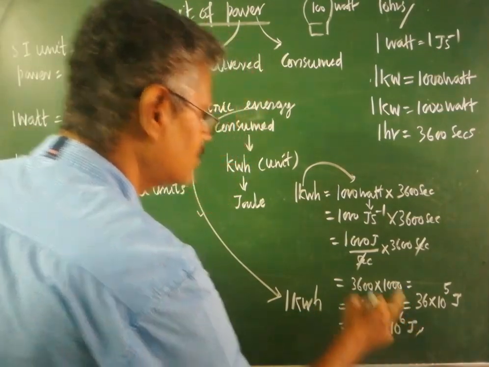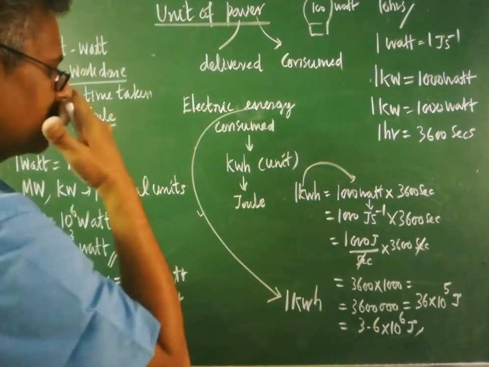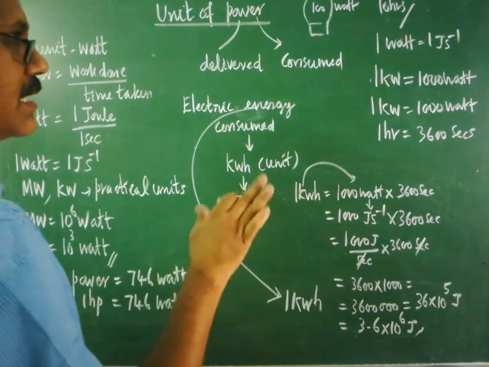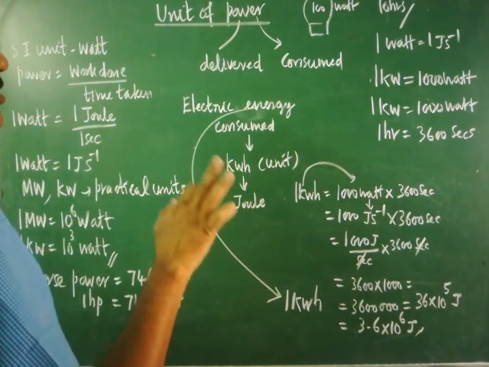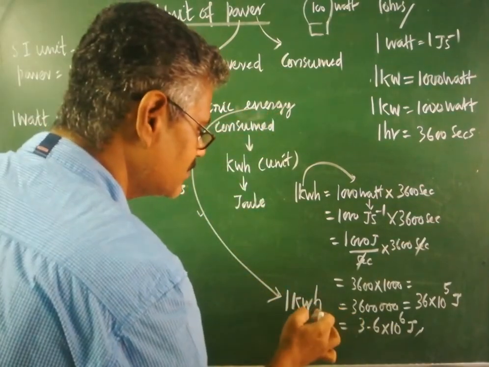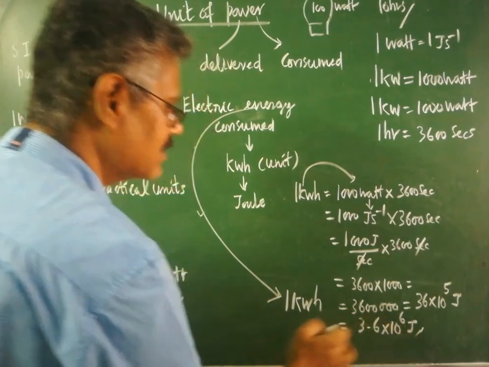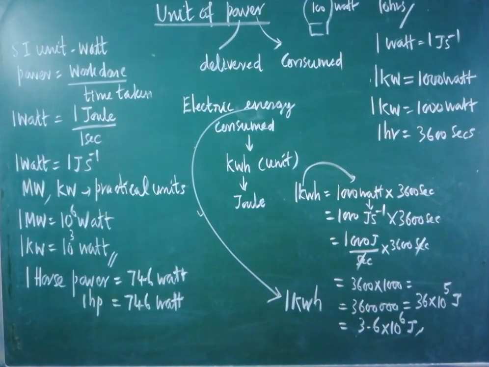So joule is also a unit of energy, and kilowatt hour is also a unit of energy. Are you clear? But watt and kilowatt are units of power. Make a note: the units of power are watt, kilowatt, and megawatt. Electric energy consumed is measured in terms of kilowatt hour as well as in terms of joule. So this is the basic idea that I have elaborately taught about the units. Okay, thank you.